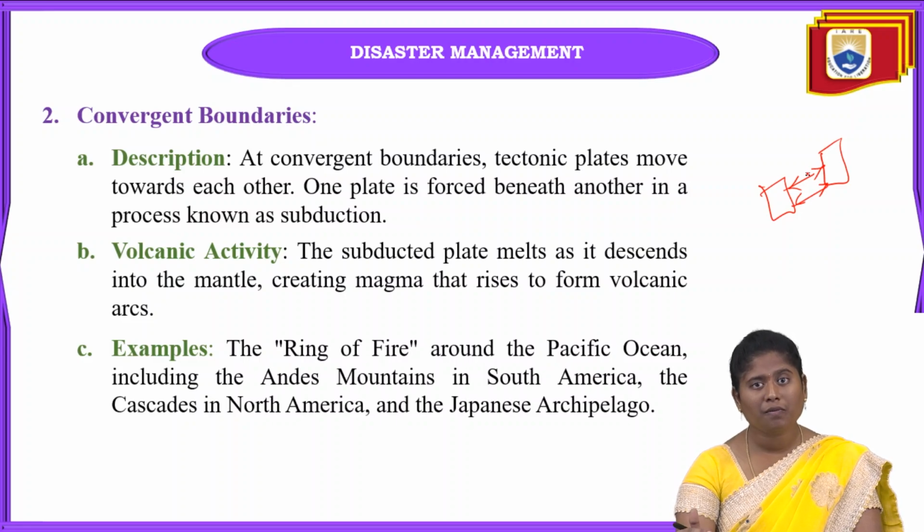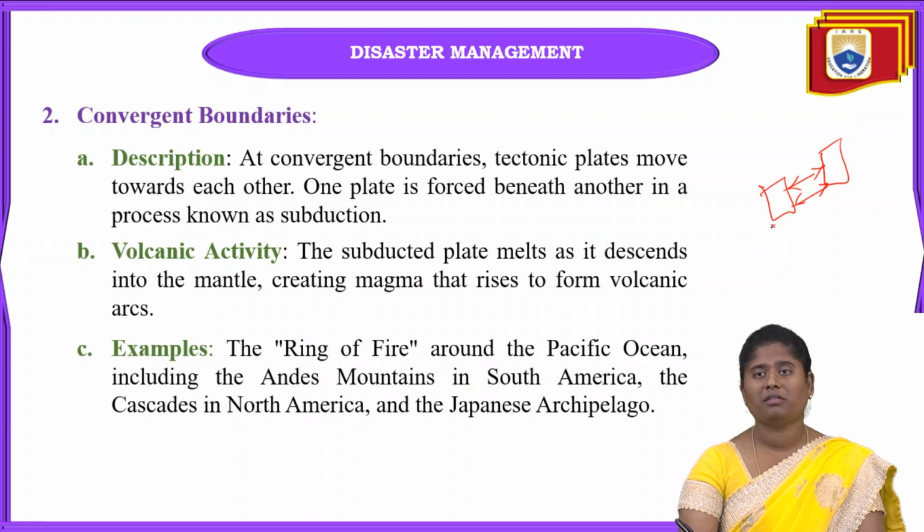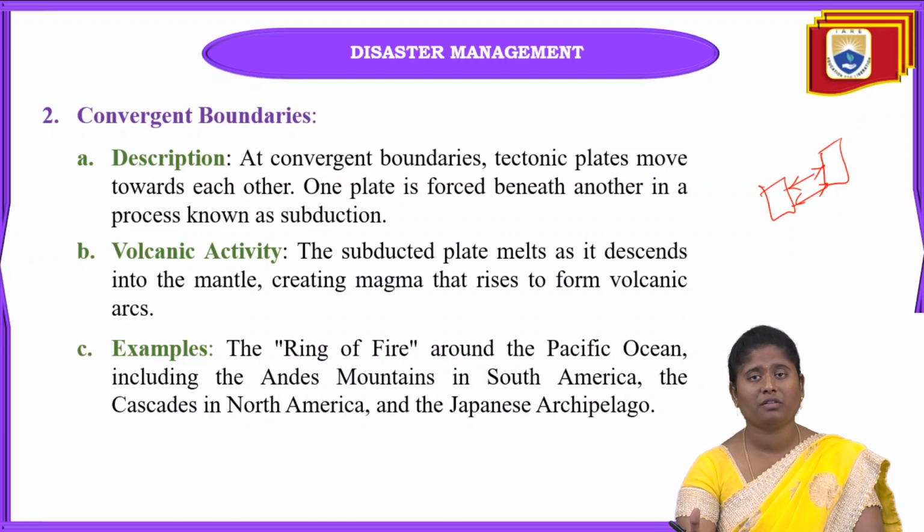And in this boundary condition, what volcanic activity is going to happen? When the subducting plate melts, it descends into the mantle and creates magma, which rises from the volcanic arcs. That is the volcanic activity in a convergent boundary condition.